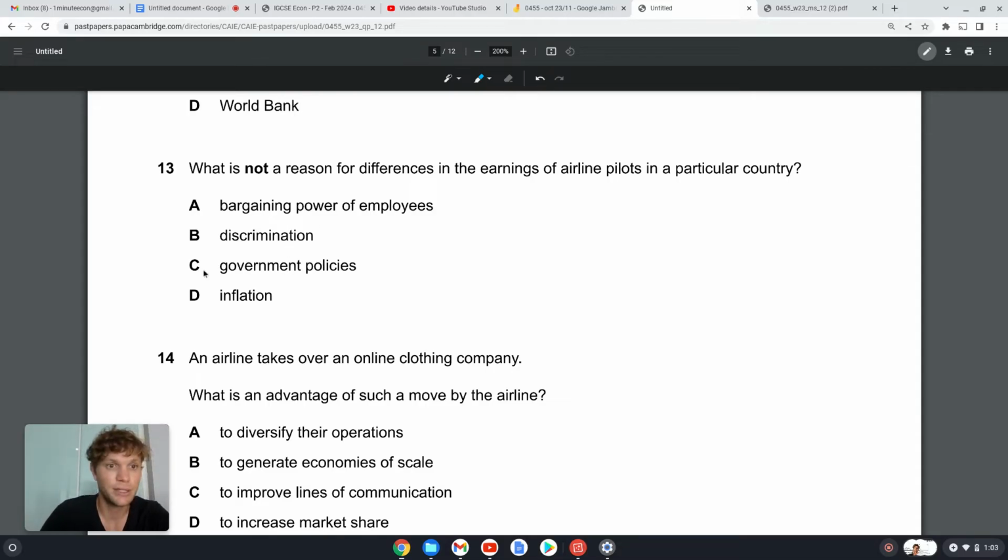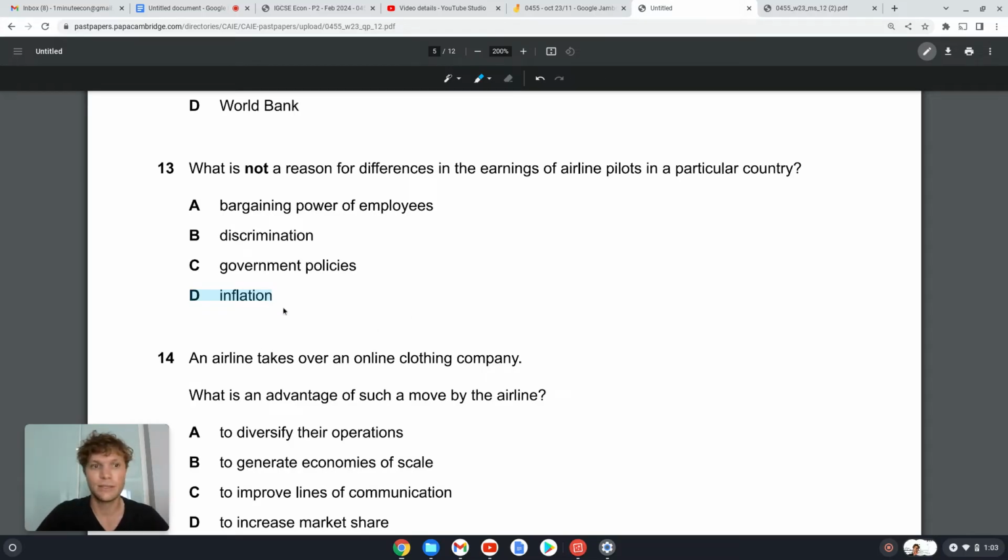For whatever reason. C, government policies, yeah, could be, right? If you have higher education or a certain amount of experience, then maybe the government mandates that you should be getting paid a higher wage. D, inflation. Okay, no, inflation should be consistent across the whole country, so that's not going to affect your earnings.